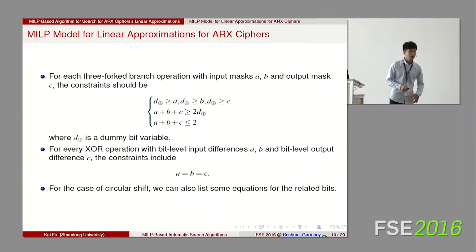For other operations of AIS ciphers, we can construct the MILP model. For the 3-forked branch operation, we let the input mask be A and B, and the output mask be B, C. So we can use the 5 linear inequalities to satisfy their property. For all operations A or B is C, we list the equation A equals B equals C. For the circular shift operation, we only list the equation for the related bits.